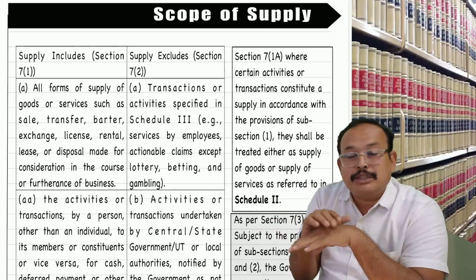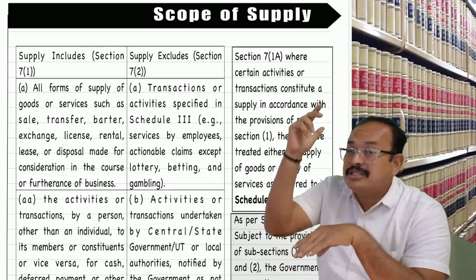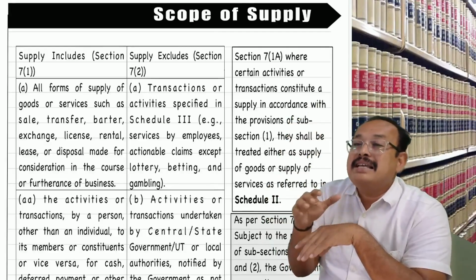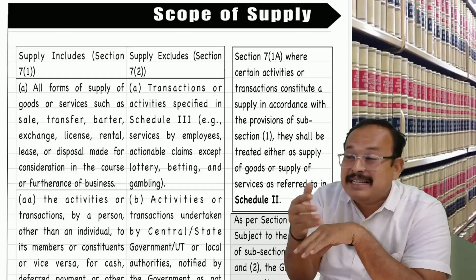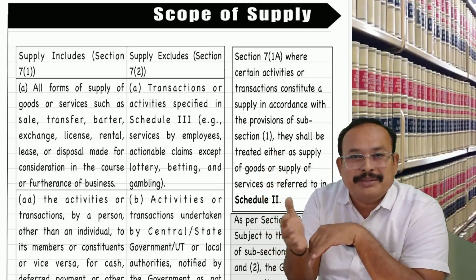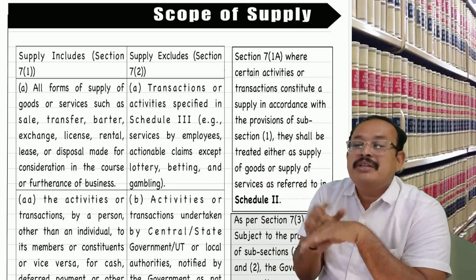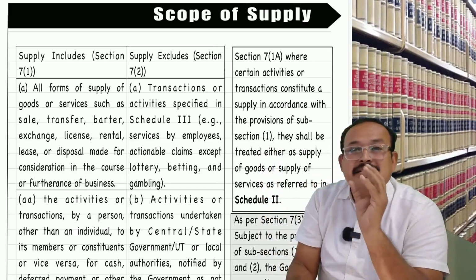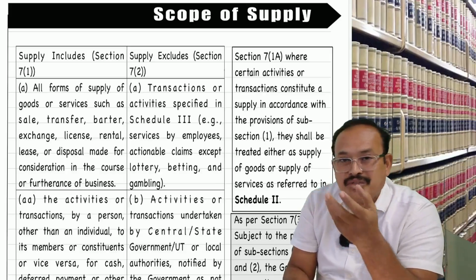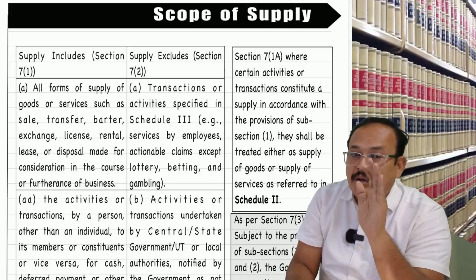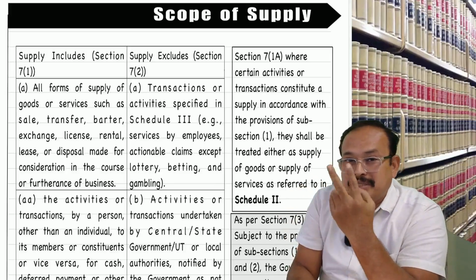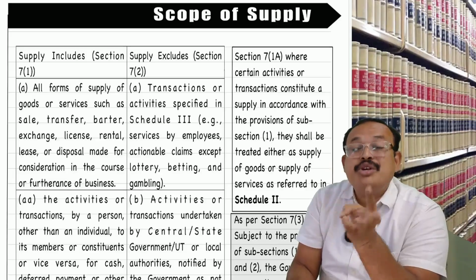Point number 4, last point of Schedule 1: import of services by a person from a related person or from an establishment outside India in the course or furtherance of business is a supply. That means supply includes Section 7, Subsection 1, Clause A, Clause AA, Clause B, Clause C. And we also have supply excludes, Section 7, Subsection 2, which talks about Schedule 3 transactions.